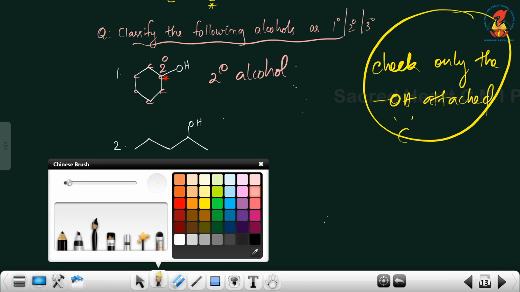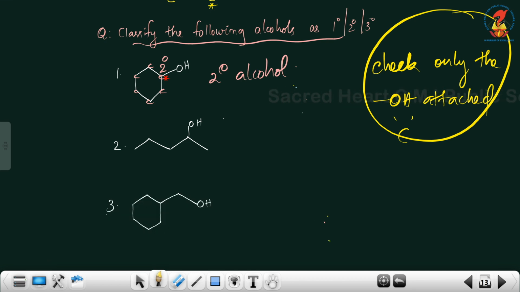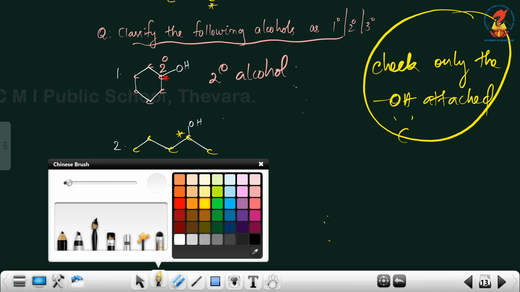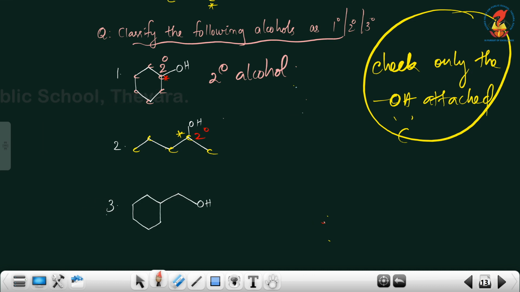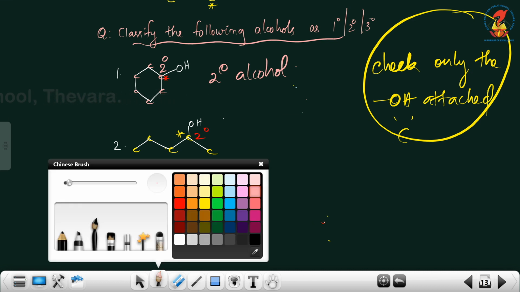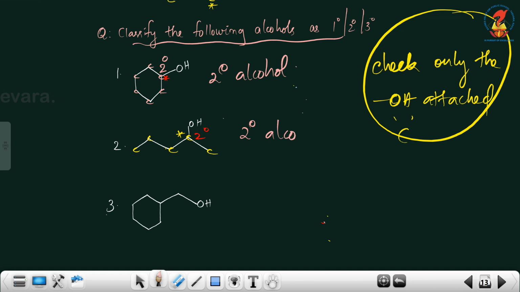Now see the next one, where we have carbon here and here. And this is the OH attached carbon here, this is our OH attached carbon, and the OH attached carbon is attached to 2 other carbons, so it is secondary. So this is also a secondary alcohol.